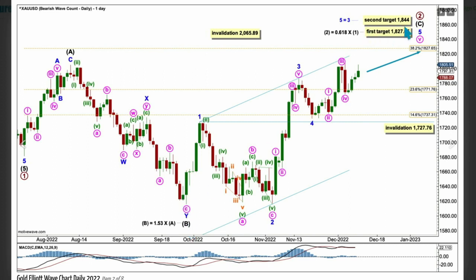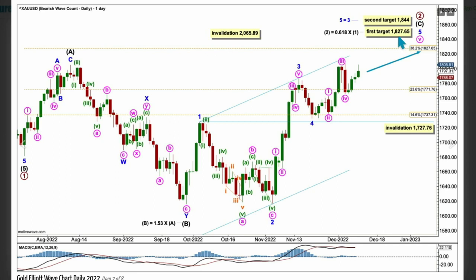Intermediate C has to subdivide as a 5-wave structure. The first target for it is for primary 2 to reach the 0.382 Fibonacci ratio of primary 1 at 1827.65. I'm so sorry, the chart should read primary 2 rather than intermediate 2. I'll fix that before publication of the article.